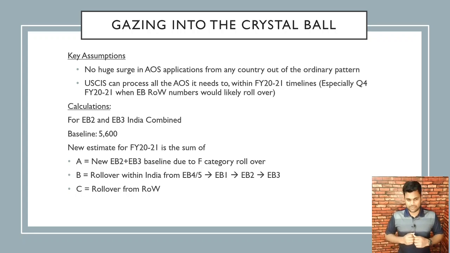Let's look at the calculations. For EB2 and EB3 India combined, the baseline before any of this happened in a normal year is 5,600.